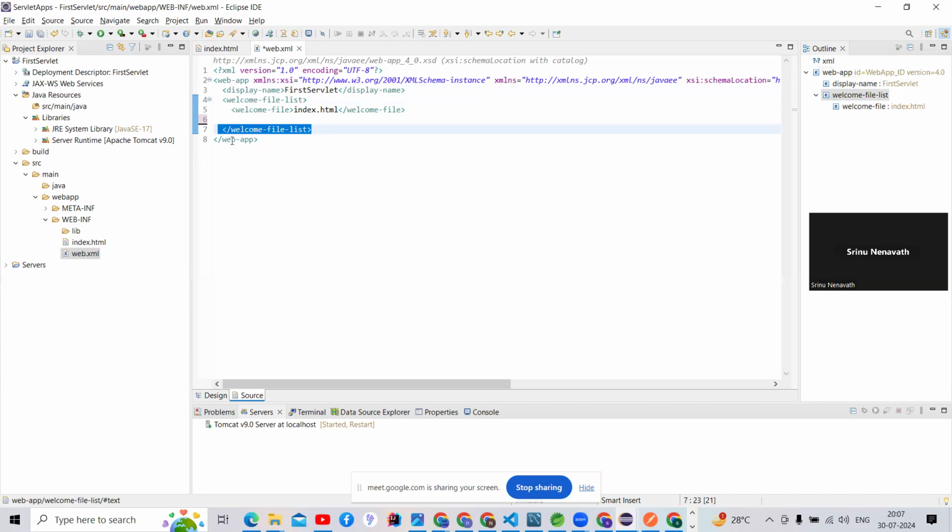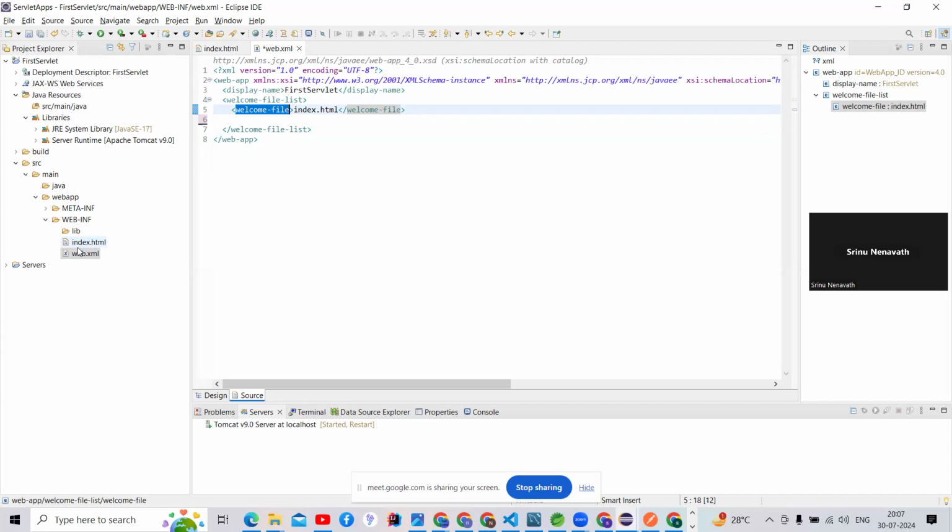And the web app also, see here, this is the web app, guys. Open web app, and we should close web app. Open the display name, we should close the display name. We should open the welcome file list, and we should close the welcome file list. And you people can check here, guys, the welcome file is nothing but our index file name, guys. What is my index file name here?